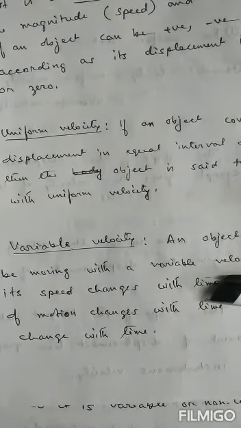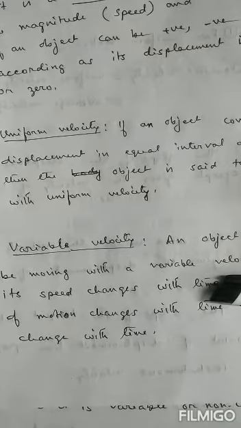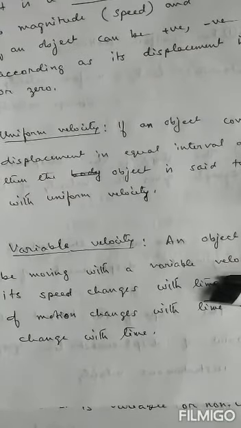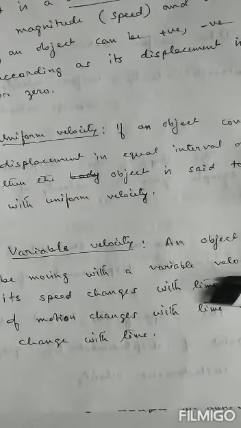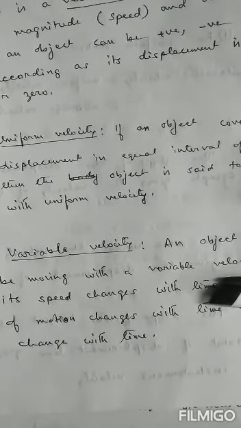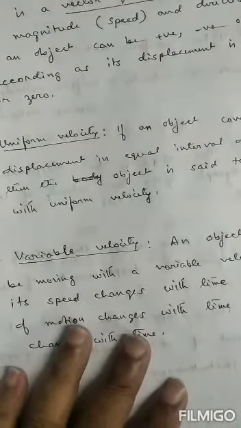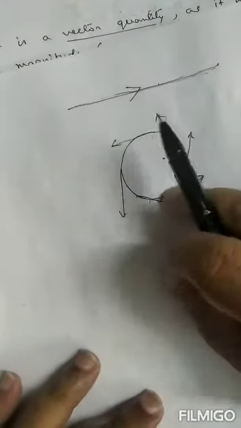There is another example of variable velocity. A body covers equal distances in equal intervals of time, but the direction of motion changes at every point. Then also the velocity of the body is said to be variable. As for example, circular motion.